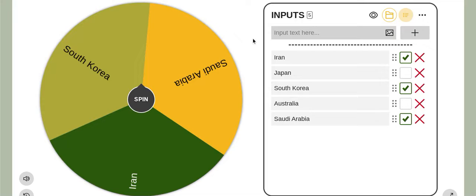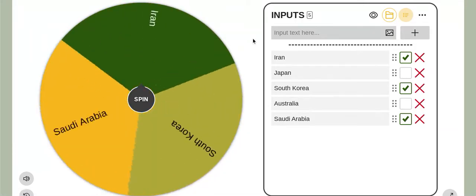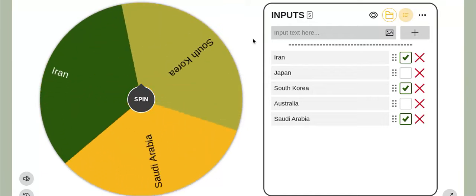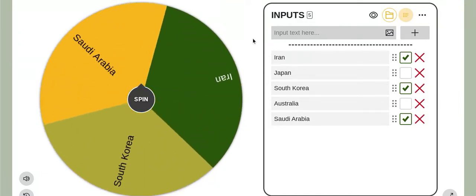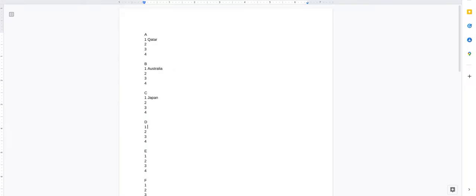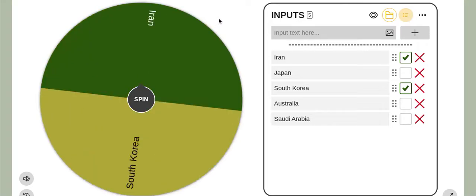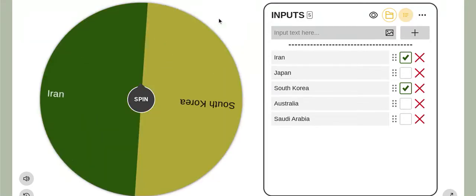Group D is either going to go to Iran, South Korea, or Saudi Arabia. And it is going to go to Saudi Arabia. Saudi Arabia actually were in Group E last time and did not top that, actually. Qatar was in their group. South Korea and Iran.